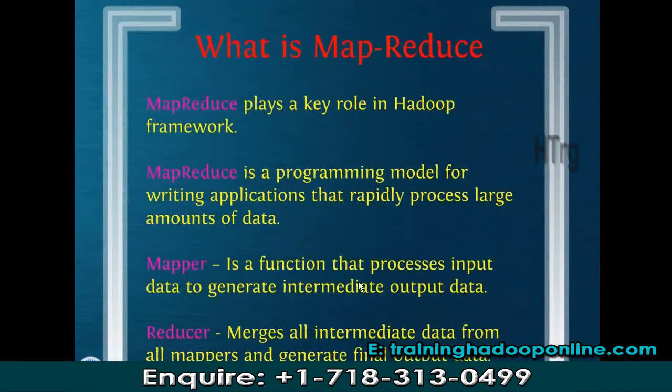We are proceeding now to the next part of Hadoop, that is MapReduce. As we discussed previously, MapReduce is the processing part of your Hadoop. So MapReduce plays a key role in the Hadoop framework. Why is it playing a key role? Because storage is not a big deal. Storage, you can arrange some portable hard disk, you can increase the storage capacity of your machine, or you can use some centralized storage.